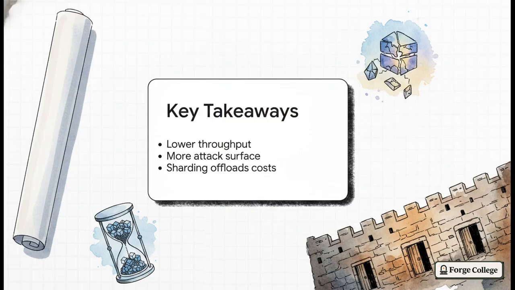Number 2, more validators broaden the attack surface. You eliminate single points of failure, yes, but you introduce a massive diversity of network links and software that you now have to secure. And number 3, sharding and Layer 2s offload global replication costs. If you want to scale a highly decentralized system, you simply must adopt patterns that prevent every single node from having to do all of the work simultaneously.